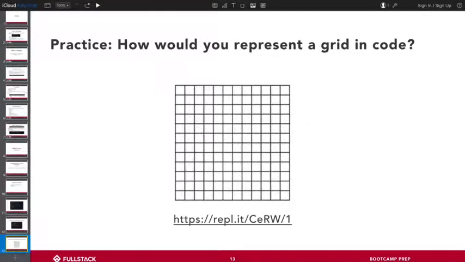Okay, so this is a REPL that we can take a look at. How do we represent this grid in code, right? When we look at this, and given what we just talked about with arrays, what do you think is one way that we could theoretically go about building out this grid? Yes, an X and Y axis. Okay, an X and Y axis, right? So we have a length and a height, we have an X, and we have a Y.